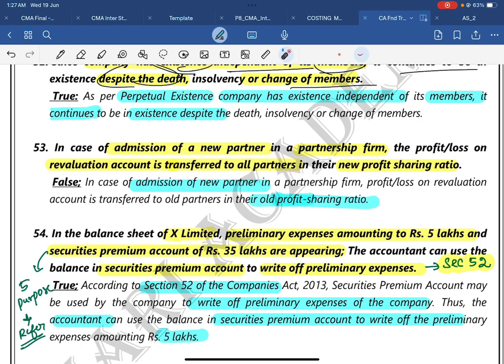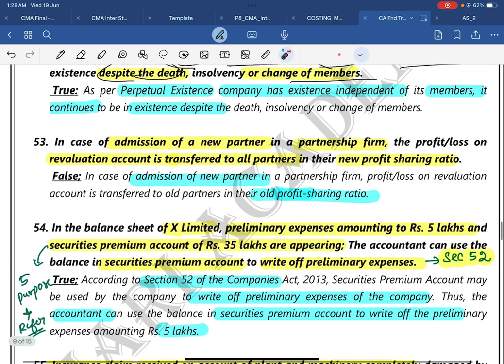When it is all partners, at the time of retirement of a partner in a partnership firm, the profit and losses on revaluation is transferred to all the remaining partners in the old profit sharing ratio. That's how you need to write it. Maximum try to write it in the same way.